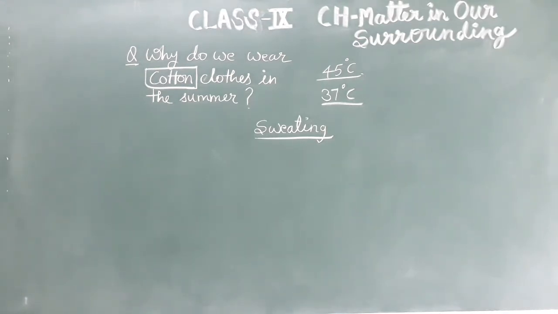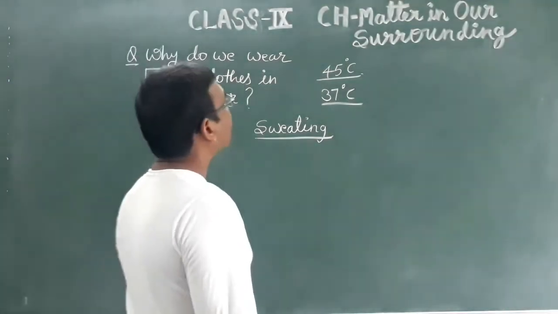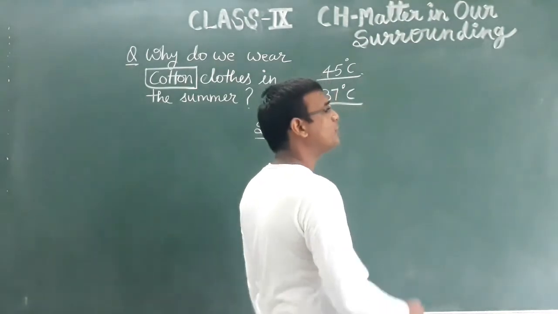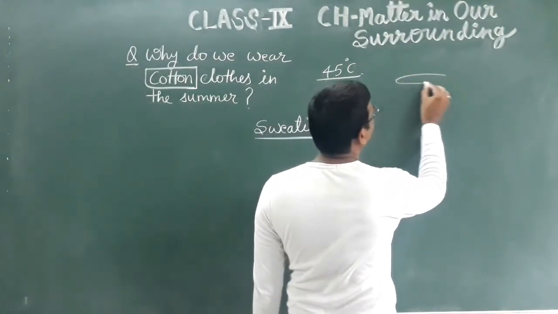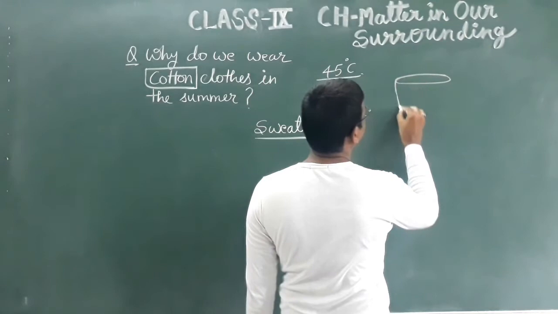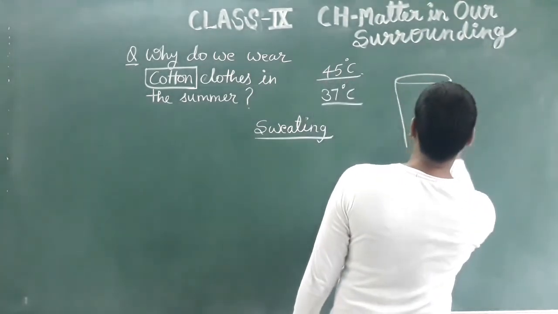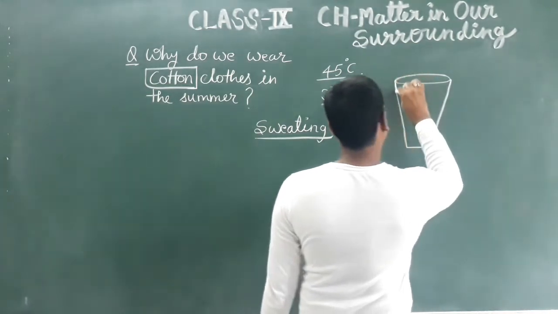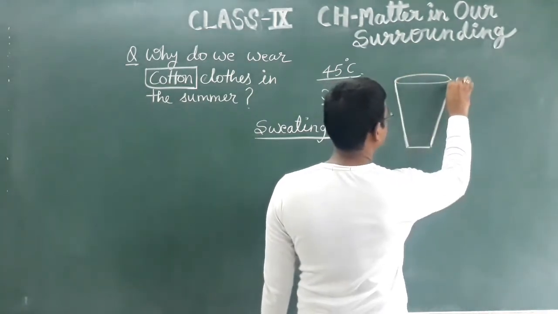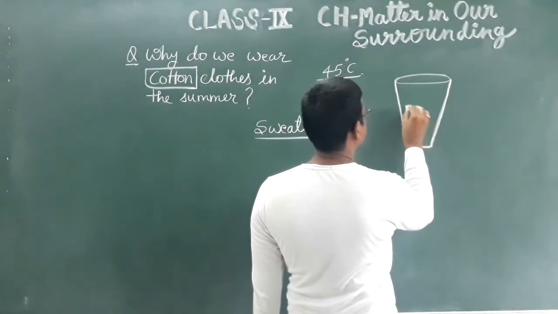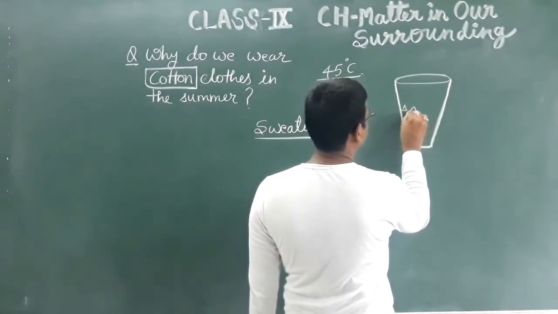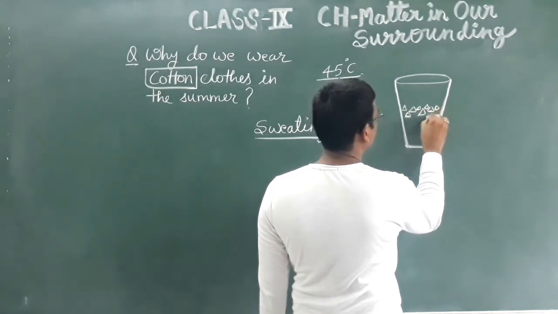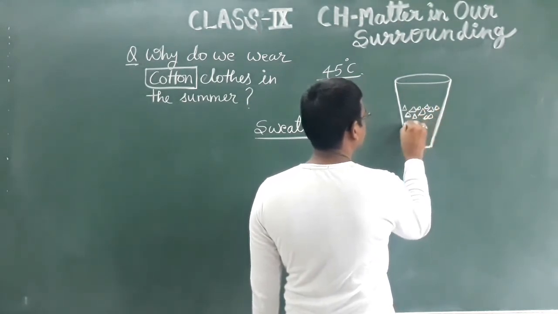Next, we have already discussed why we see some water droplets on the outer surface of any glass tumbler containing ice cubes inside it. This is a glass container in which we have filled ice cubes, ice pieces.